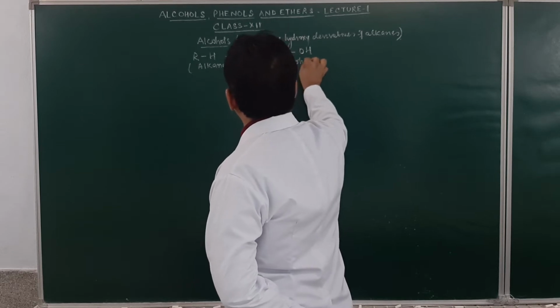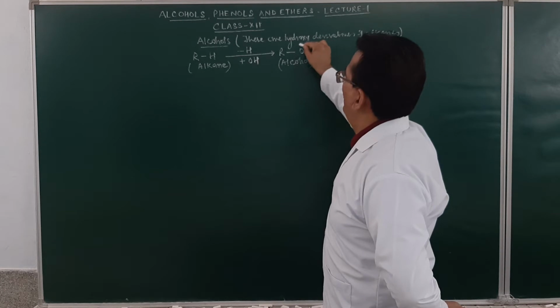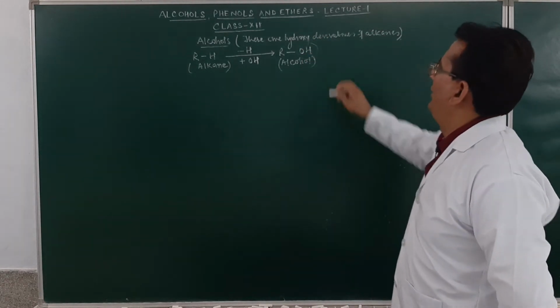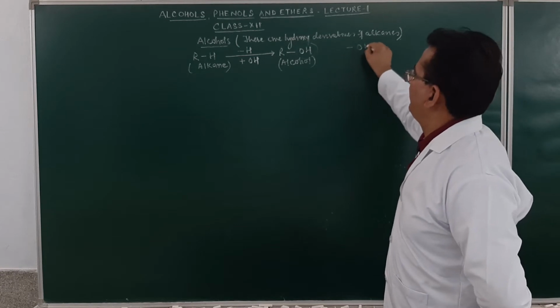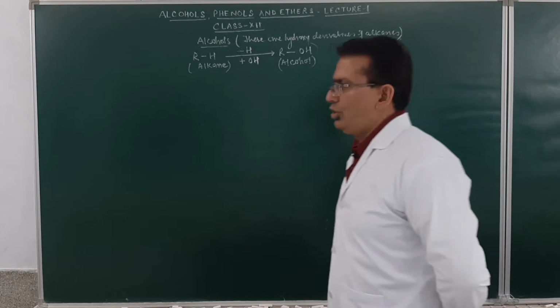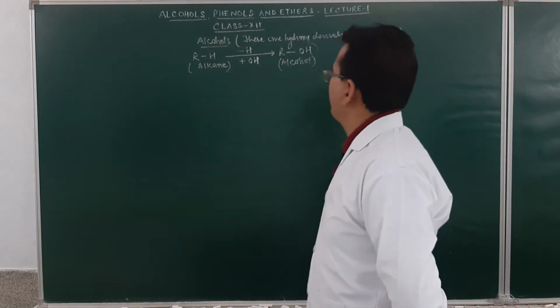Hopefully you remember what the functional group of alcohol is. The functional group for alcohol is represented as OH and the suffix is ol. Am I clear? So, alcohols are hydroxy derivatives of alkanes.